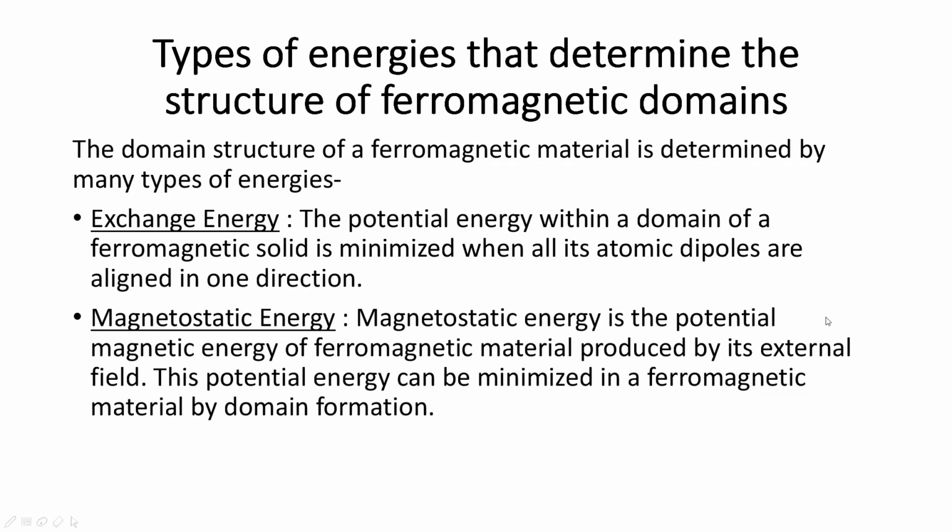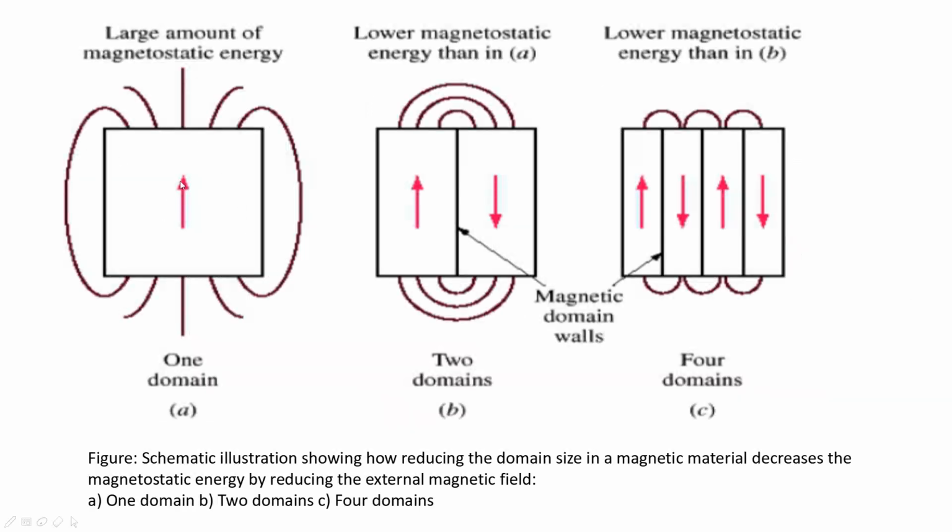But because of this dipole, there is an external magnetic field around it, and because of that there is an external potential energy associated with that magnetic field, which is called magnetostatic energy. So this is the domain, and this is the external magnetic field, and there will be energy associated with it.